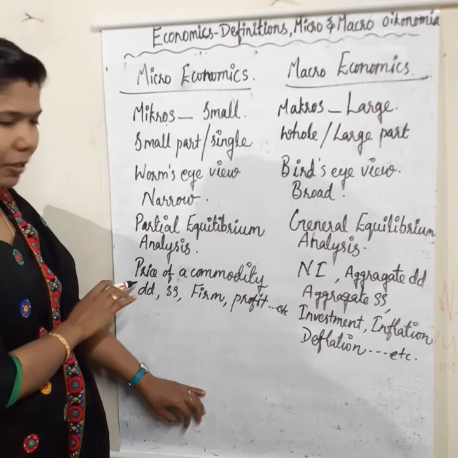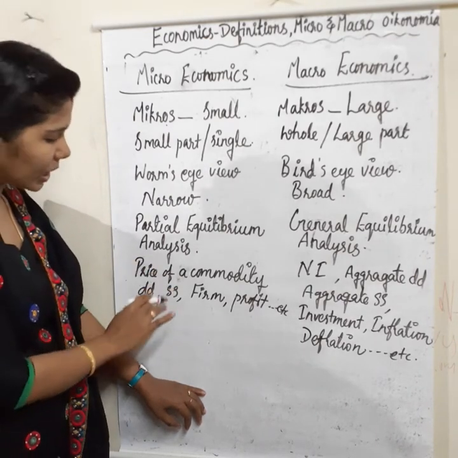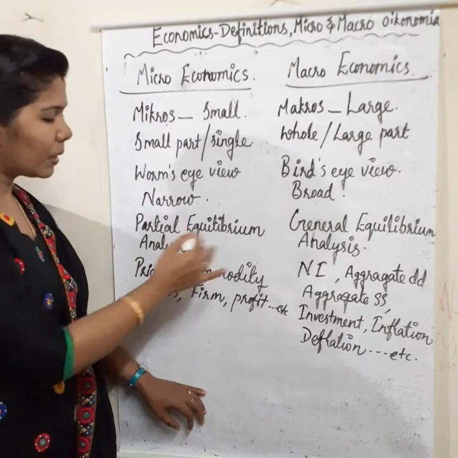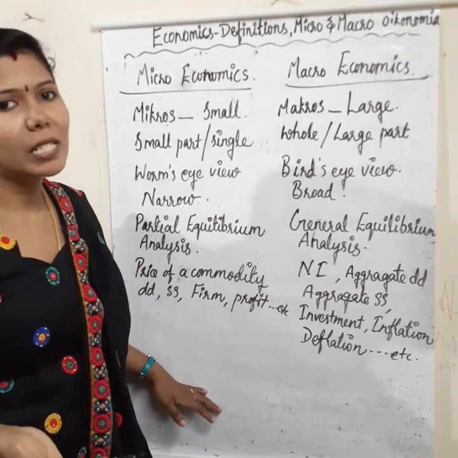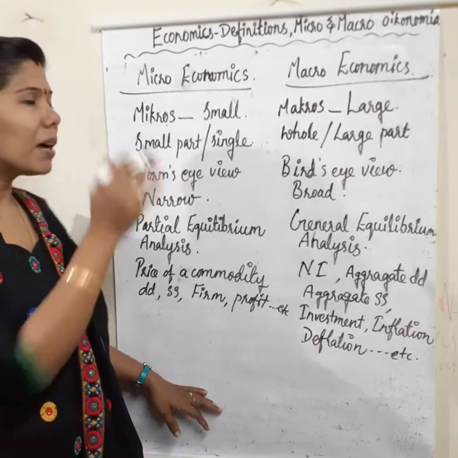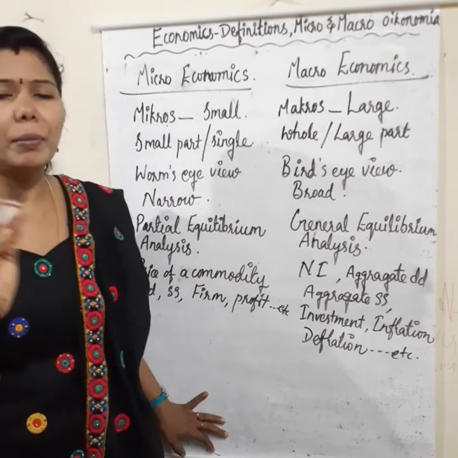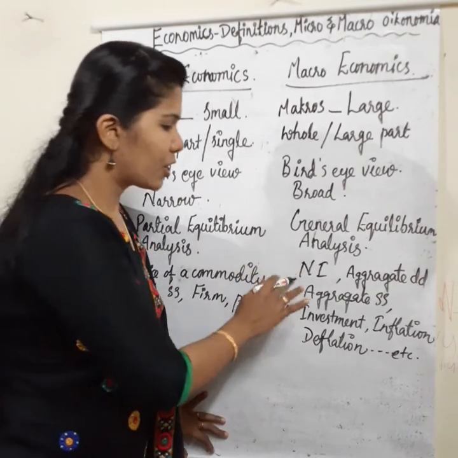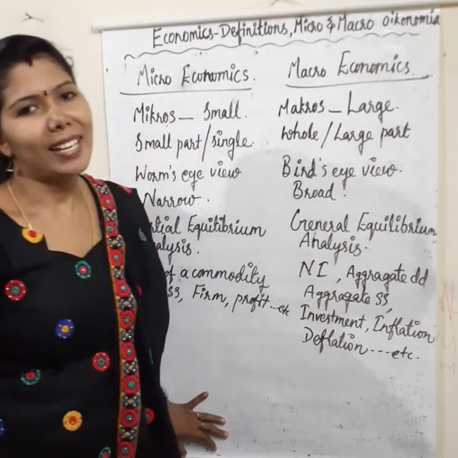Important microeconomic variables are price of a commodity, small variables, demand for a commodity, supply of a commodity, firm, profit, like that. Study of an individual business unit, etc., is included in microeconomics. Whereas in macroeconomics, the whole big variables are included: national income, aggregate demand, aggregate supply, investment, inflation, deflation, etc.